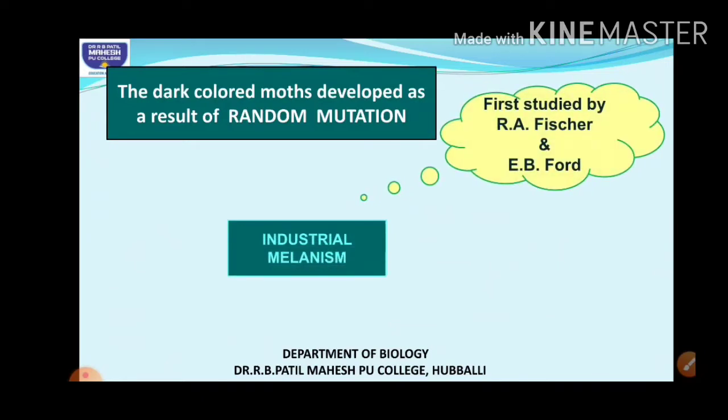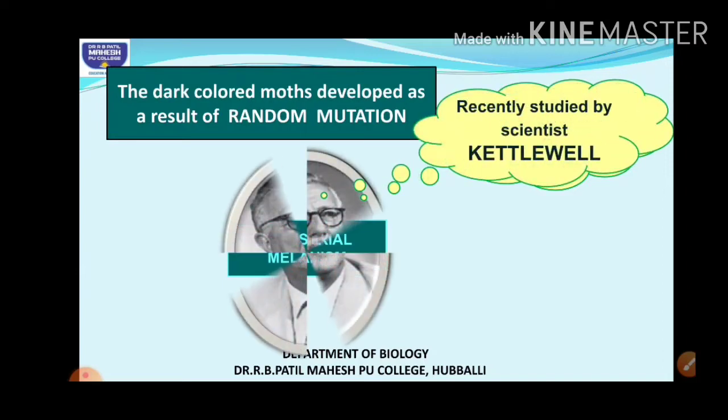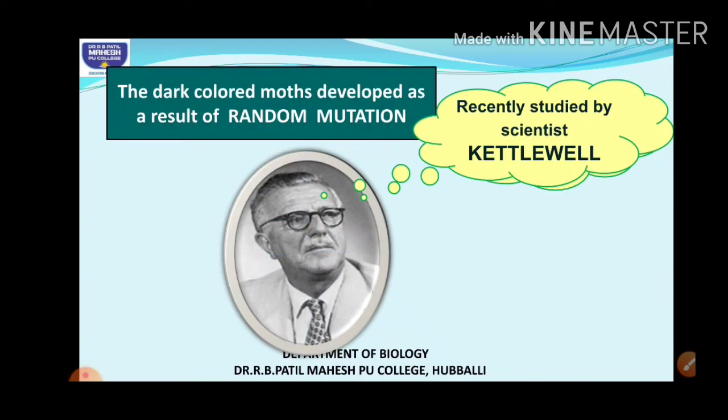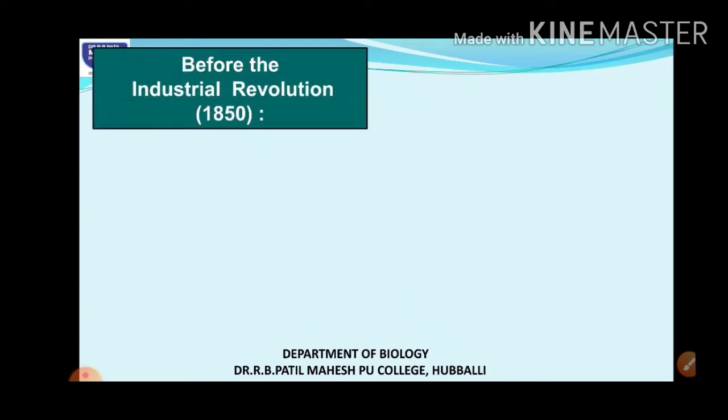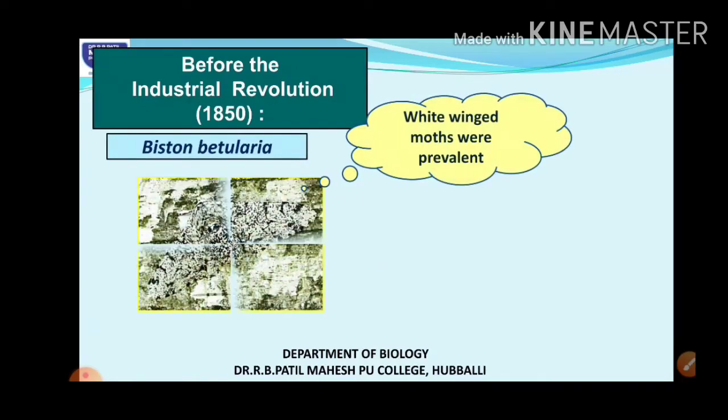Industrial melanism was initially studied by two scientists, R.A. Fisher and E.B. Ford. Later on, another scientist named Kettlewell made similar observations. Before the Industrial Revolution took place in Great Britain, around 1850, there was a certain type of moth called Biston betularia. These were white colored moths.